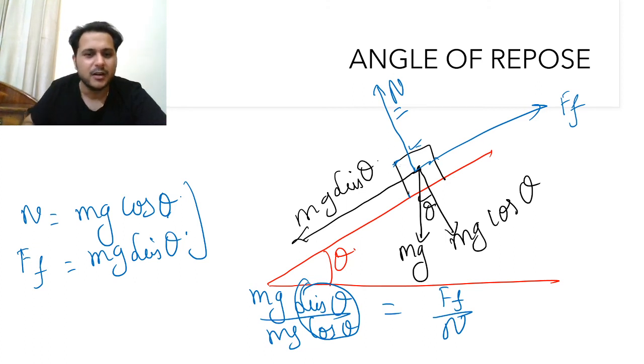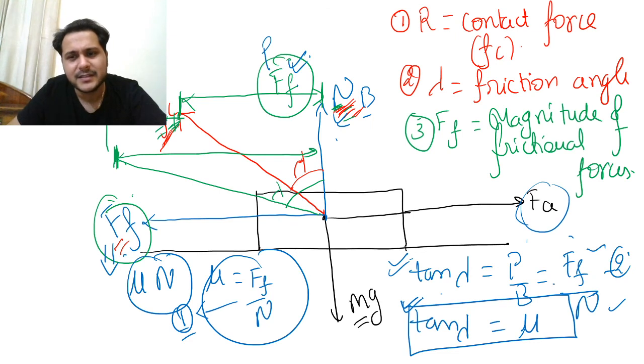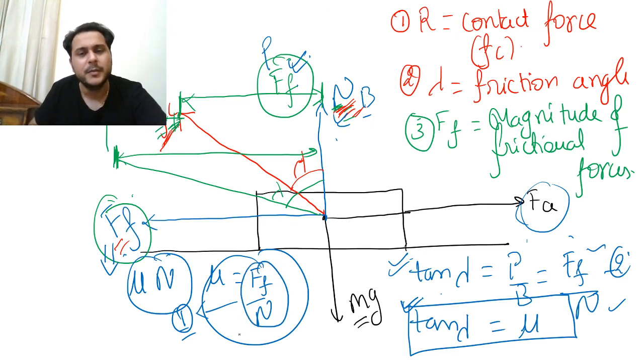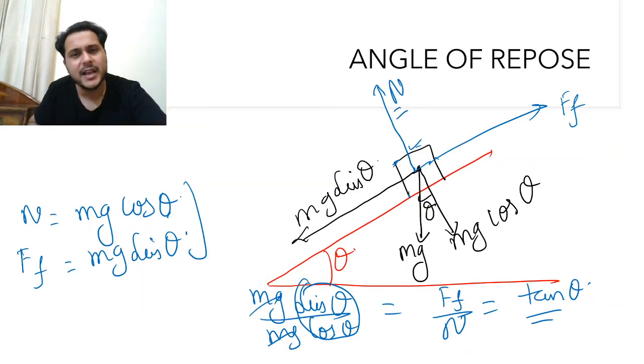Come on. Now, this mg will be cancelled out. What will be this Ff by N? It will be tan theta. Now, if you remember the previous slide, what did I tell you? This Ff by N is what? Mu. Again, the same thing has arrived. What I can say? Tan theta is also equal to mu.